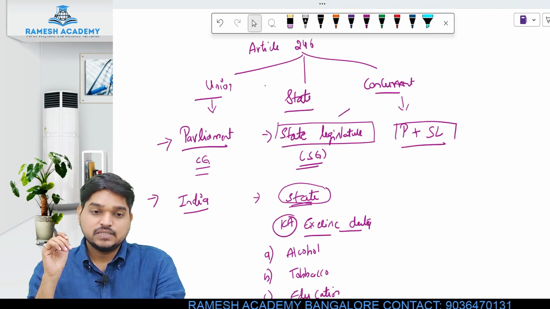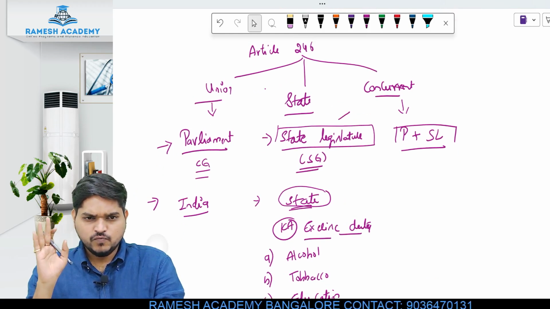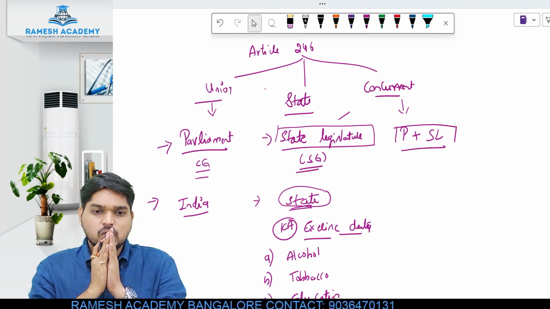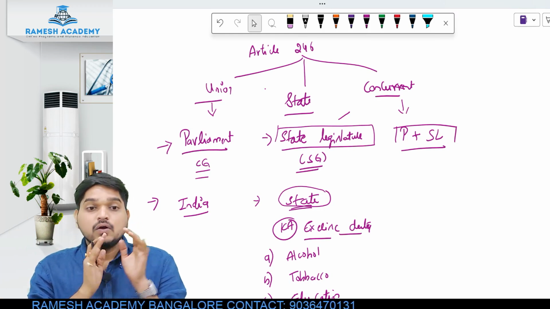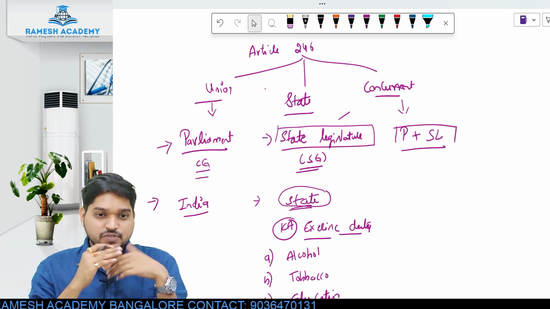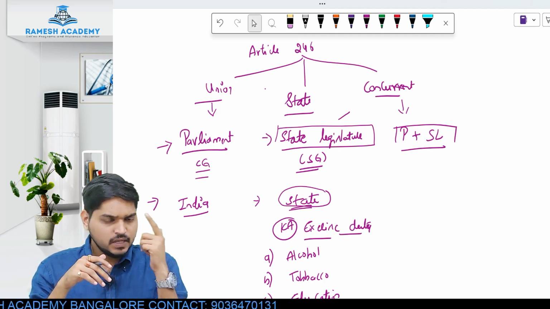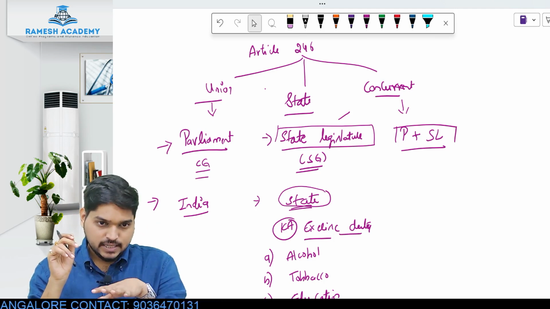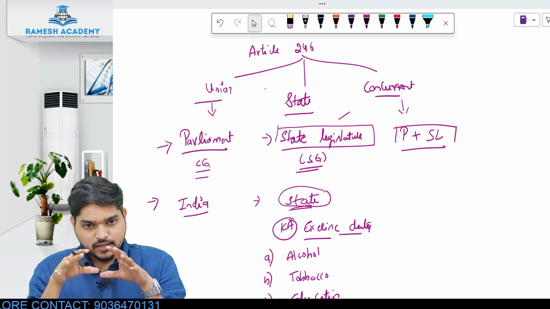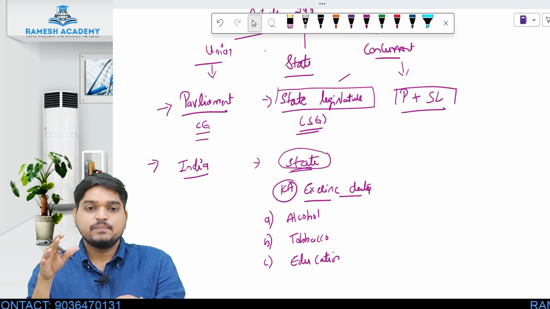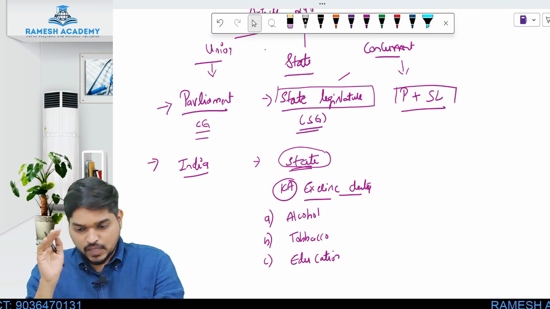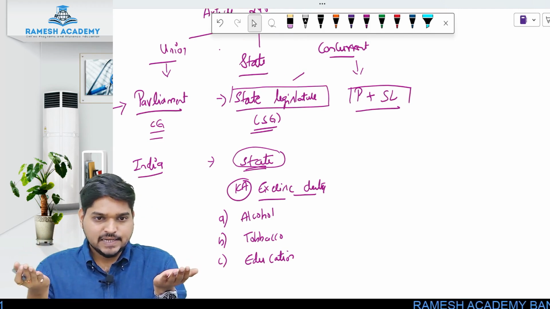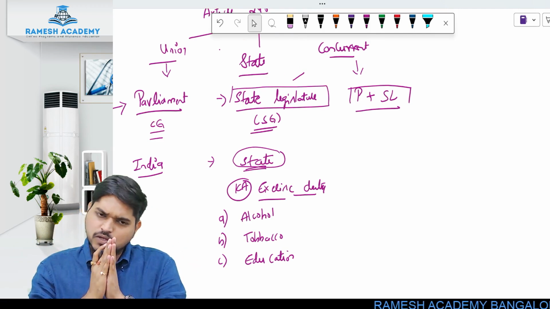So these are the three lists given under article 246: union list, state list and concurrent list. Union list contains all those subject matters for which Parliament will make the laws, and the laws made are applicable to entire India. The state list is where the state legislature has the power to make laws, and that law is applicable only to that particular state. I gave you examples: alcohol, tobacco, education. Last one is your concurrent list, where both central government and state government together will make laws. Is this clear to you?